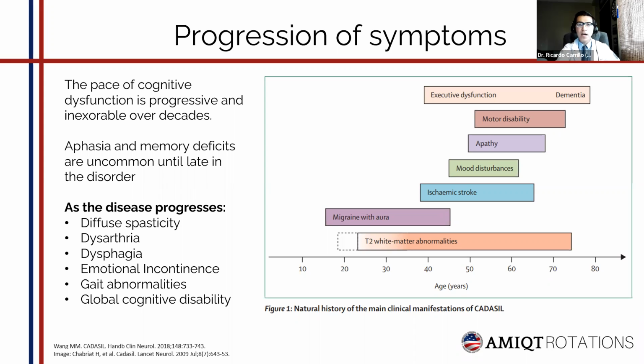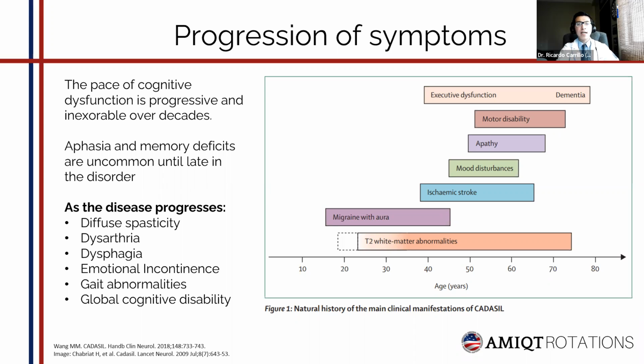On the left, we can see the natural history of the main clinical manifestations of CADASIL, being migraine with aura present early in life. Because migraine with aura is common in the general population, the symptom by itself is generally not helpful in establishing diagnosis, even though it is a common symptom that occurs early in life in patients with CADASIL.